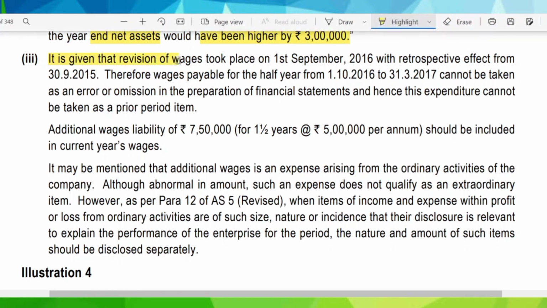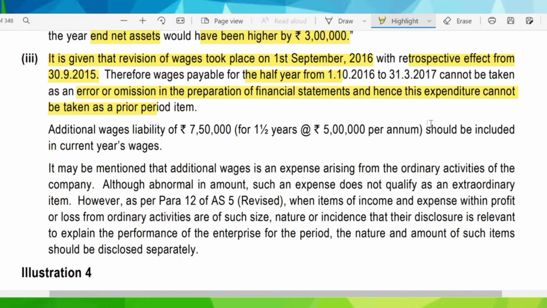It is given that the revision of wages took place on 1st of September 2016 with retrospective effect from 30th September 2015. Therefore, wages payable for the half year, that is from 1st of October 2016 till 31st March 2017, cannot be taken as error or omission in the preparation of financial statement, and hence this expenditure cannot be taken as a prior period item.